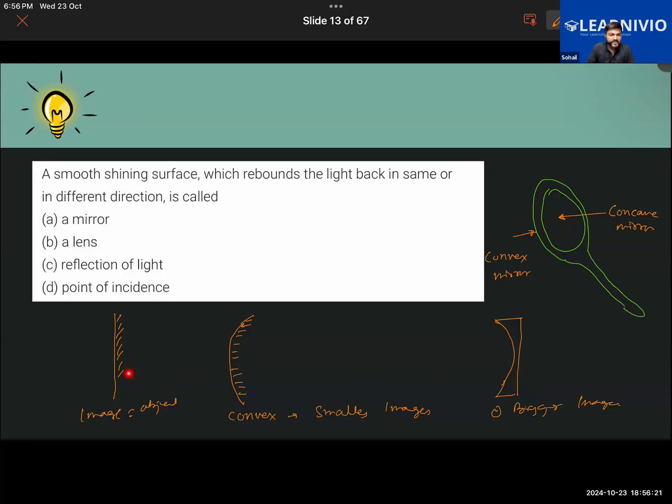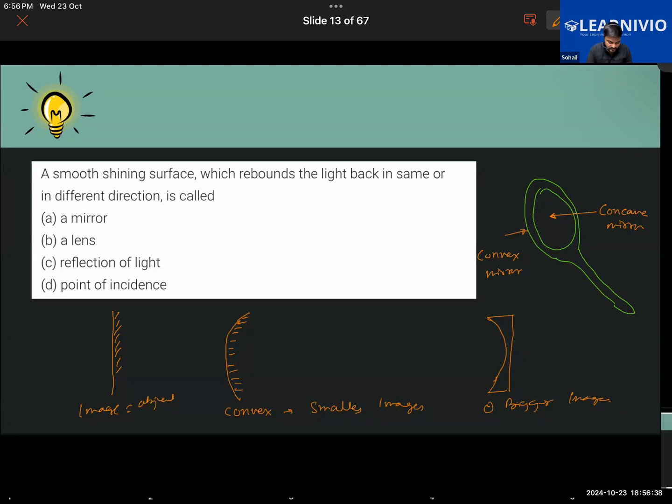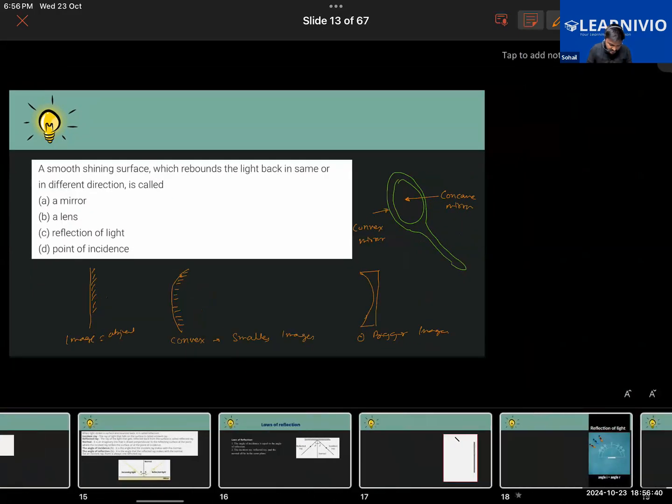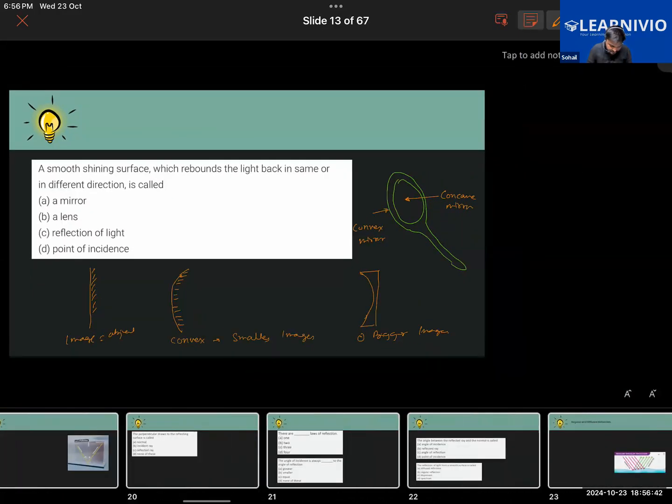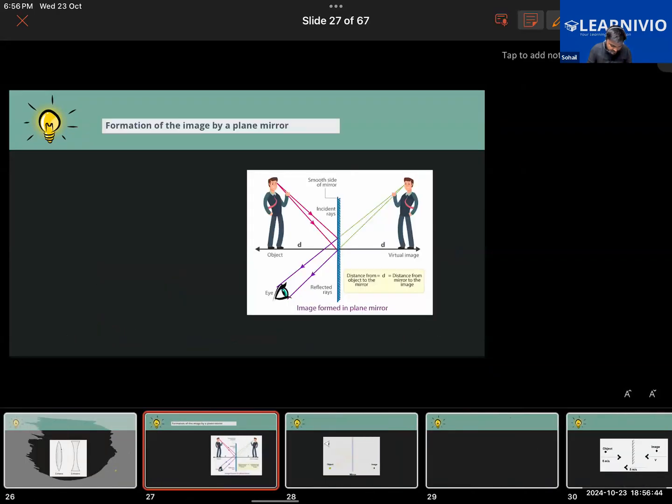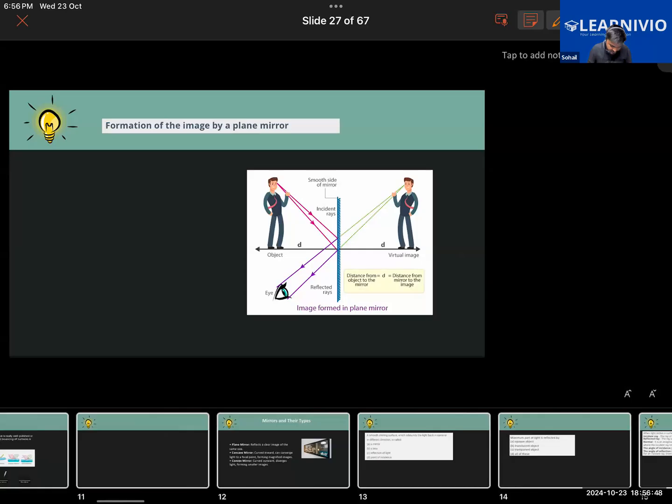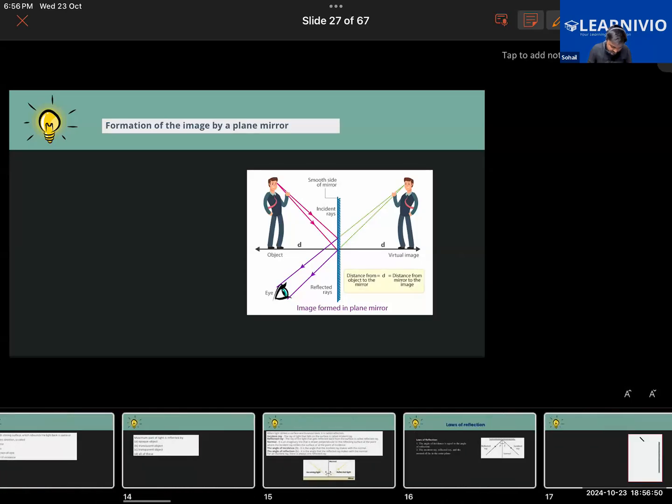Sometime later on, we'll be revisiting these concepts in detail. We'll be learning about how the light is converging and diverging, all those things later on. But this was just a small introduction to the topic. The main thing we're going to discuss as of now is the laws of reflection of light. Later on, we have to learn in detail how an image forms in a plane mirror, so we'll be picking that topic after some time.